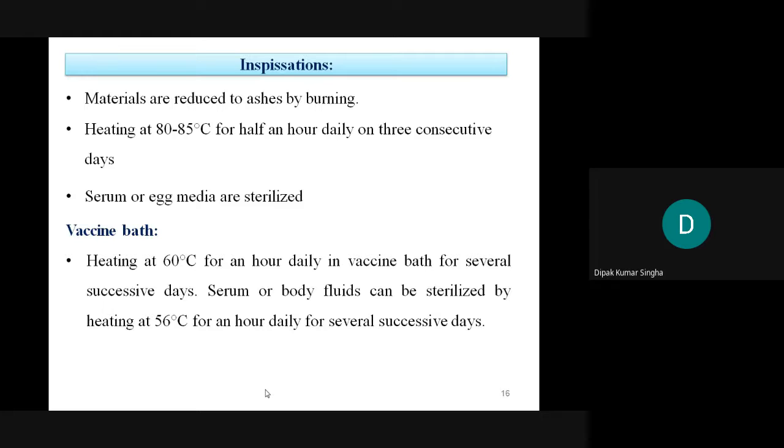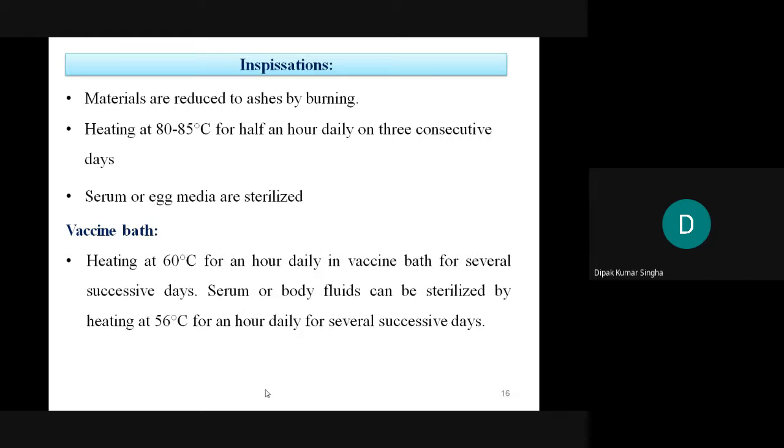Next is inspissation. In inspissation, the material is heated at 80 to 85 degrees centigrade for half an hour to one hour daily on 3 successive days, and serum and egg media are sterilized by this. Another name for this is tyndallization, which is not mentioned here. I think it will be mentioned in another slide.